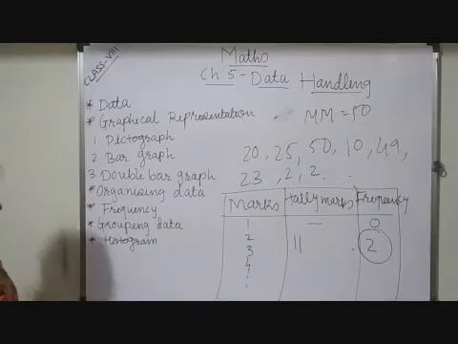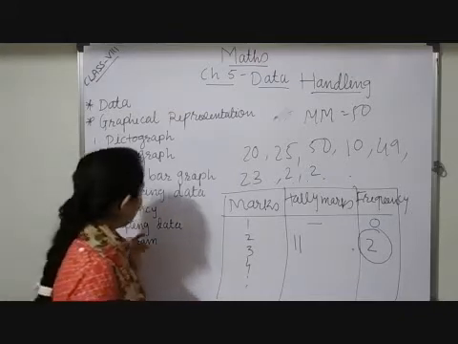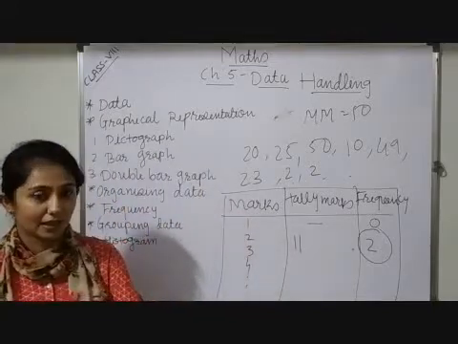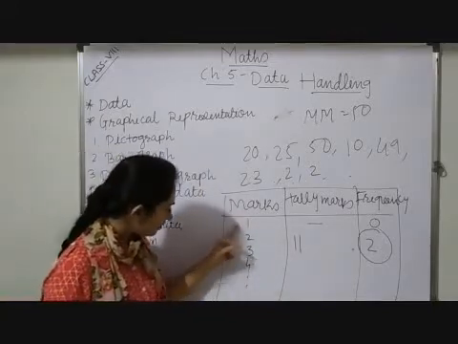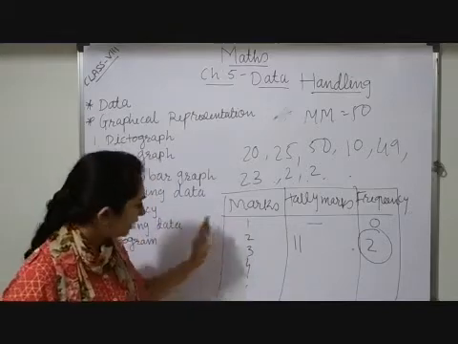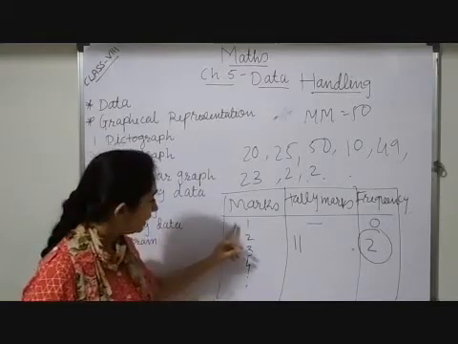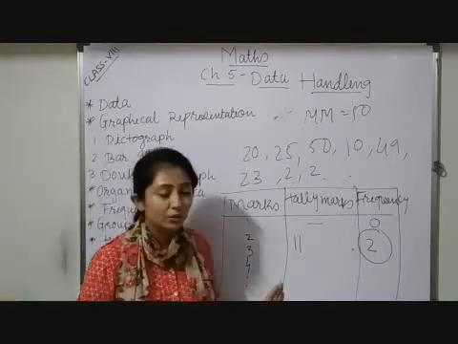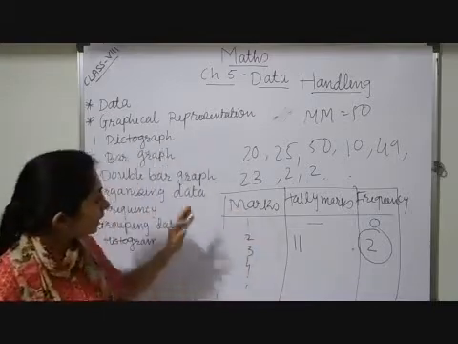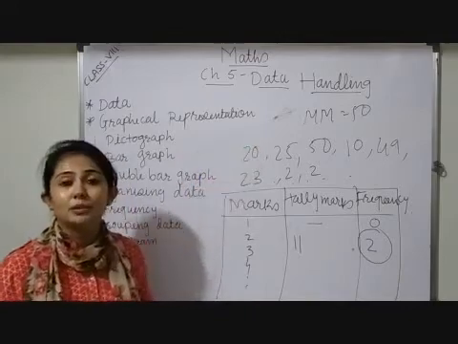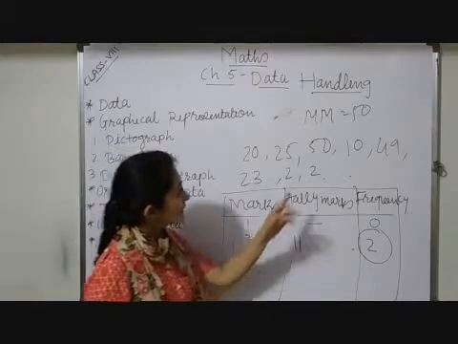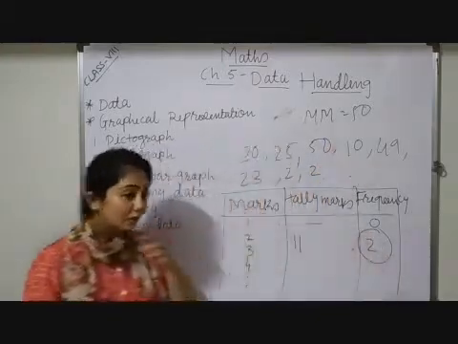After that, grouped data. Now, why do we have to study grouped data? Because these are known as ungrouped data or discrete data. See, all observations are different, distinct entries, so here 1, 2, 3, 4 like that. Such observations are known as ungrouped. Here I have given an example. Suppose in a classroom 30 or 50 students are there, and the maximum marks are 50. So what will happen?